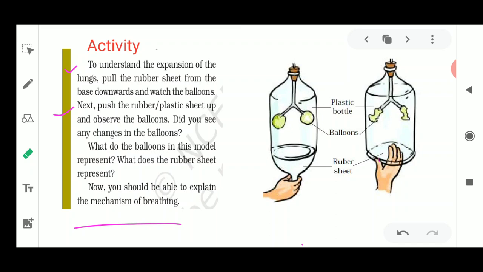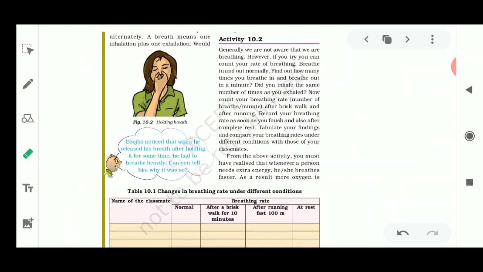So this is how breathing works, this is how inhalation and exhalation works. This is a very simple experiment which is telling you about the way by which the lungs are working, the complete respiratory system, how it is working. I hope you all have understood this mechanism of breathing very clearly. Now we move on to the next activity, which is given as activity number 10.2 in your NCERT book.